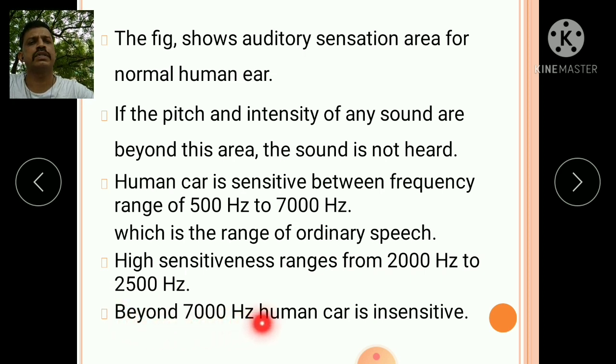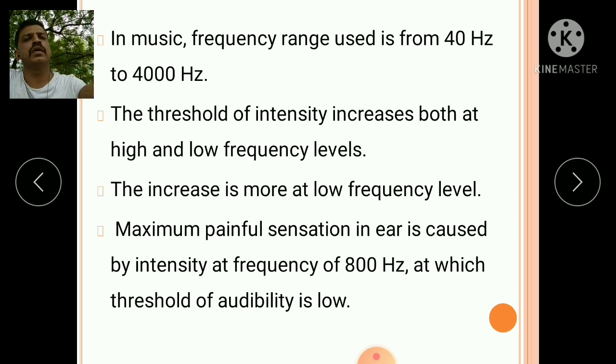Beyond 7000 Hz, the human ear is insensitive, meaning it is not heard by the human ear. The music frequency range used is 20 Hz to 400 Hz. The threshold intensity increases both at high and low frequency levels. The increase is more at the low frequency level.